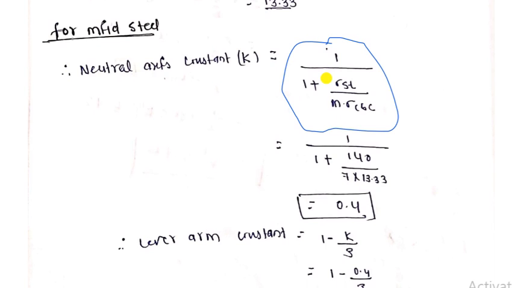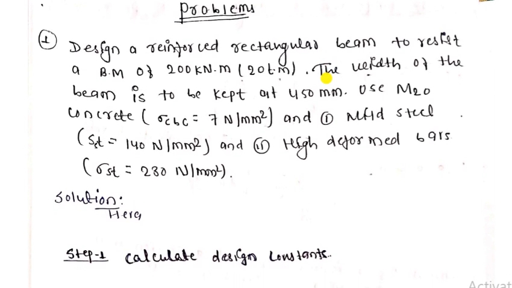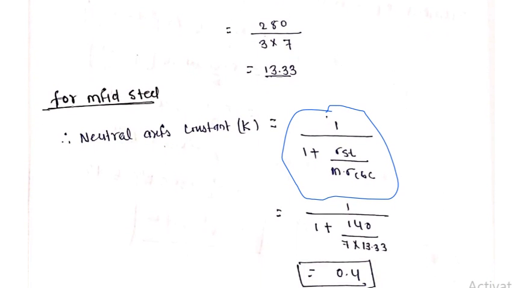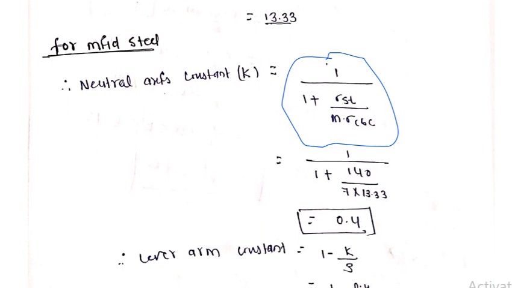So here, if you substitute, the sigma est value is given. Substitute all these values in the formula, and you will get sigma est value as 140. Similarly, we have already calculated the modular ratio m as 13.33, and the maximum compressive strength of concrete sigma is given as 7. So finally the neutral axis constant came to 0.4.